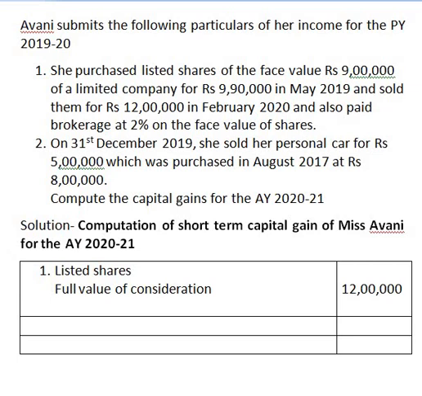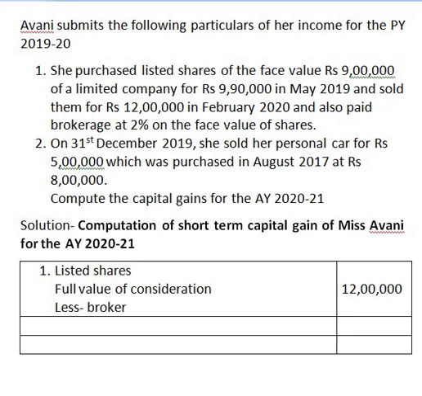From this, we have to deduct expenses on transfer. So just check in the information, are you given any expenses which are incurred by Miss Avani during sale of the capital asset? Yes, we are given information here that she paid brokerage at 2% on the face value.